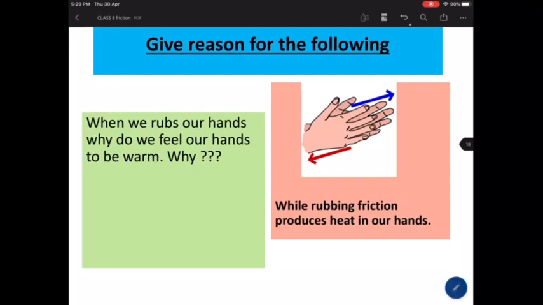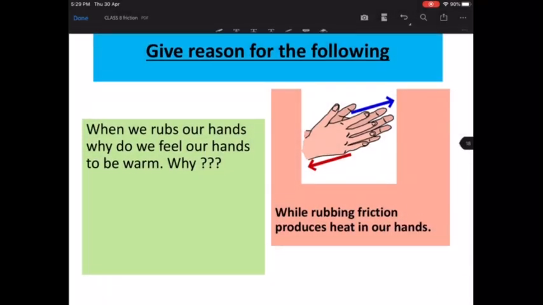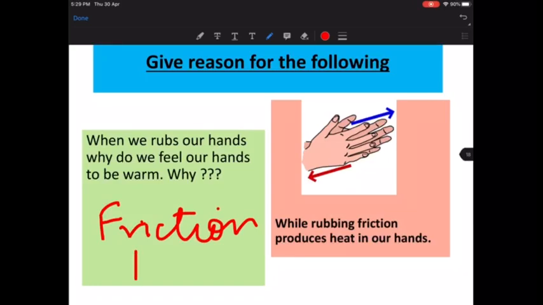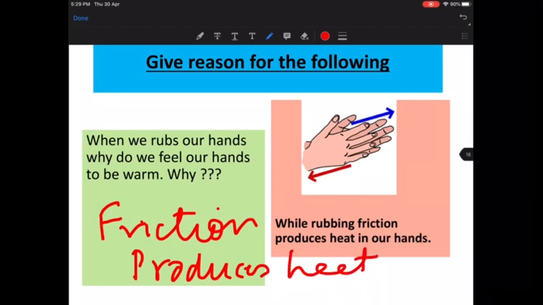So one more point that you can write down and make a good note of is that friction produces heat. Okay, friction produces heat.